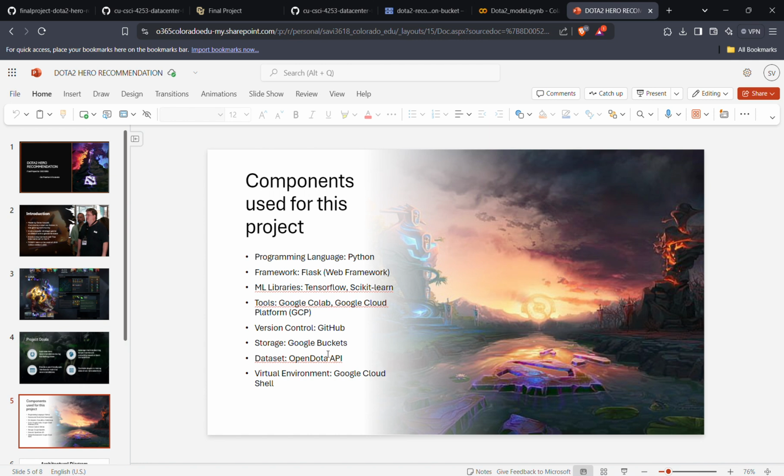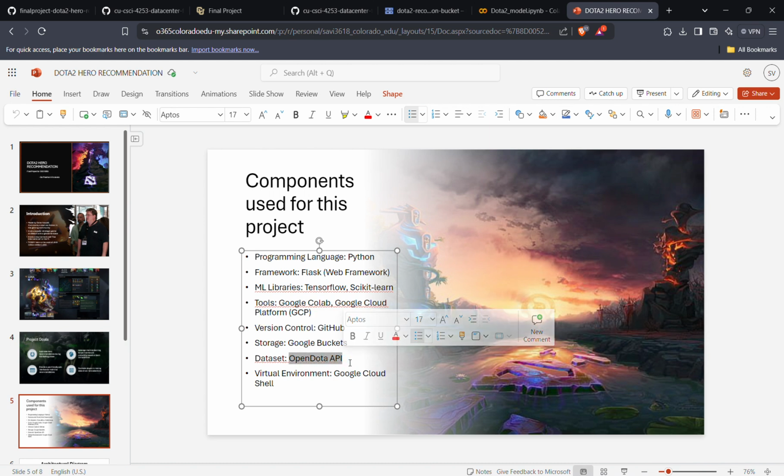The components that I've used for this project are listed here. Some of the main components in this project are the machine learning libraries, Google Colab, which I've used to code the model, and drawing data from the API. The website that I've used to get the data from is called Open Data API. And for storage of this data, I've used buckets. For version control, I've used GitHub, and for a virtual environment, I've used Google Cloud Shell.